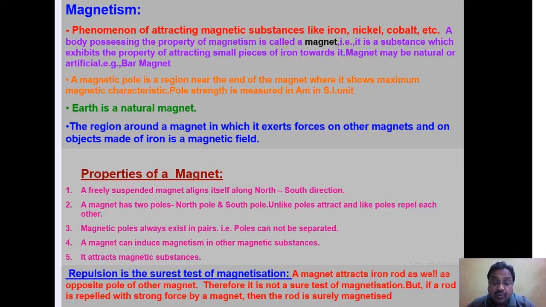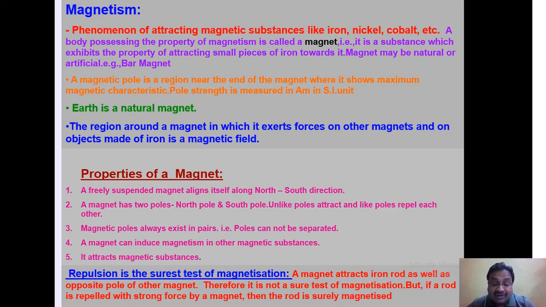It will have a north pole and a south pole. By cutting a magnet at its center, you cannot get a north pole or south pole separately. That is to say, again it becomes two magnets. So, magnetic poles always exist in pairs. Number 4, a magnet can induce magnetism in other magnetic substances.